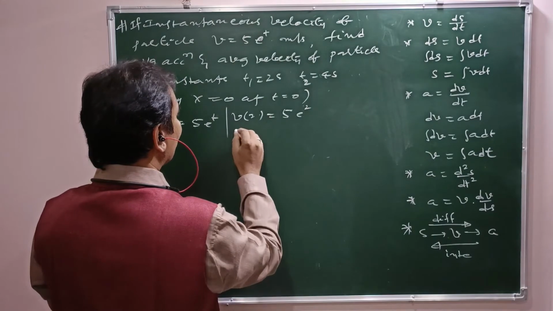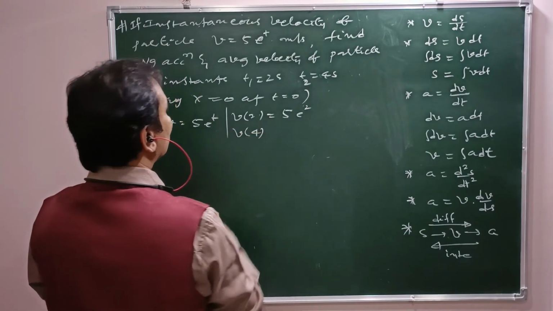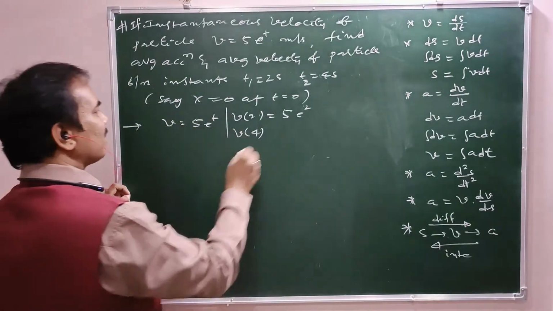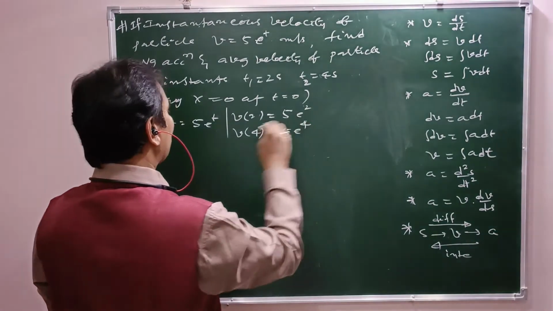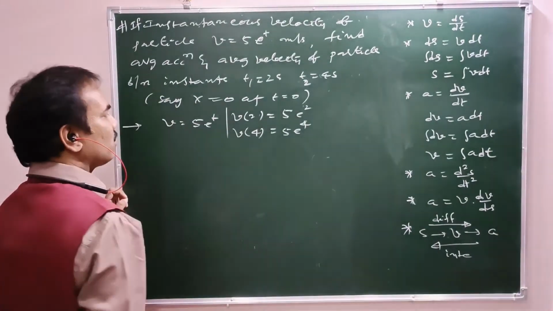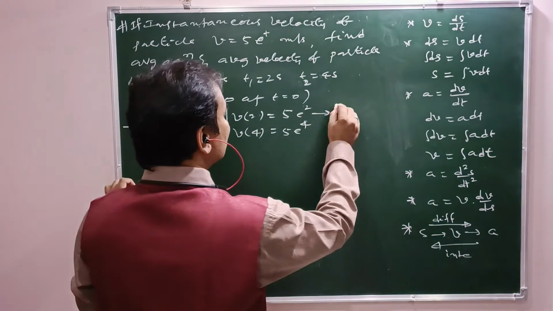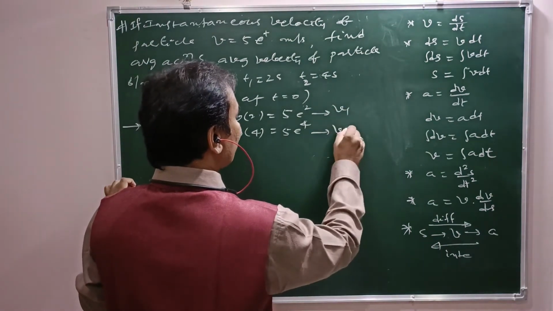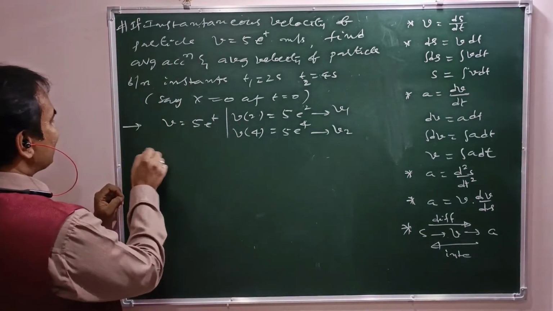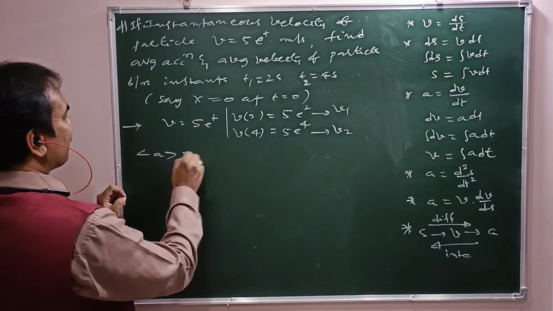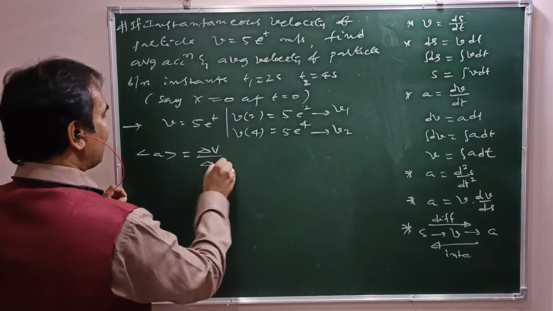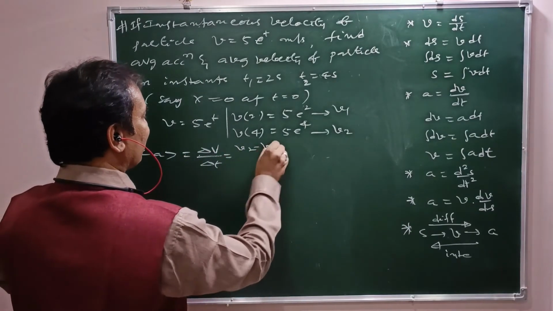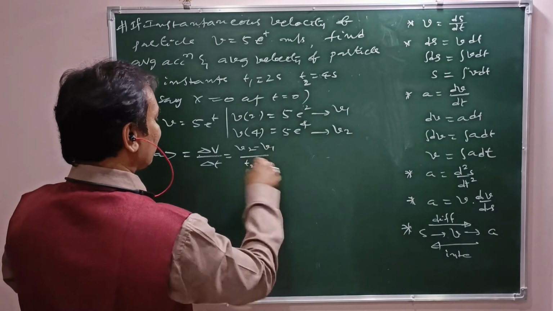Similarly v of 4, the velocity at 4 seconds, is 5 into e power 4. This is the initial velocity v1 and this is the final velocity v2. Average acceleration equals delta v by delta t, that is v2 minus v1 by t2 minus t1.